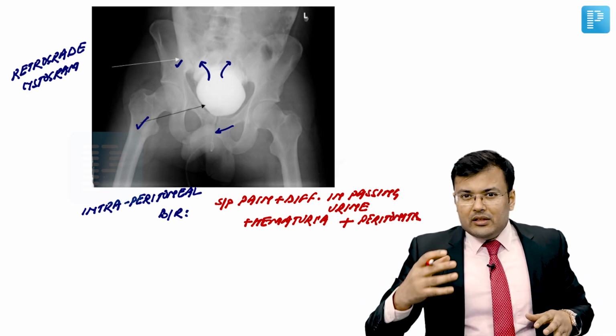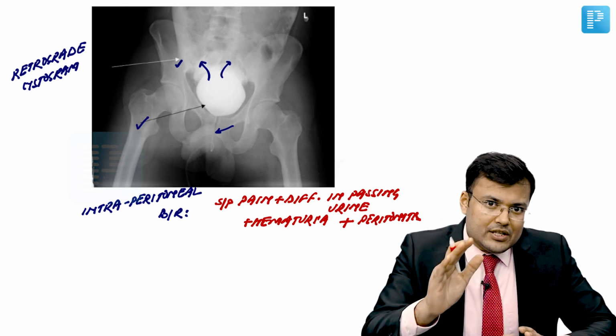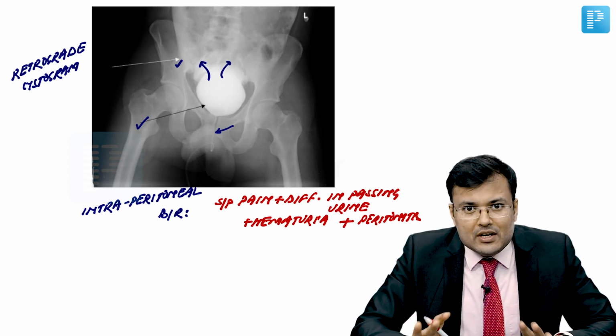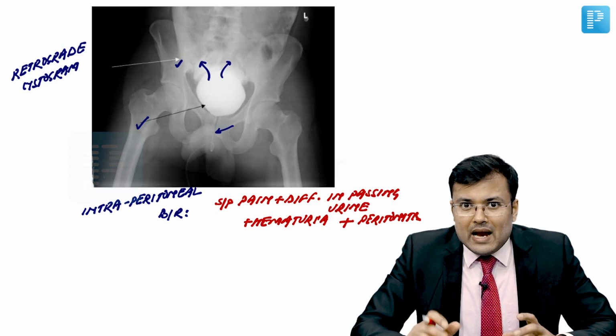And since there was extravasation of urine, that's why when Foley's catheterization was done, there was minimal urine coming out. Simple. So what is the diagnosis? This patient is having intraperitoneal bladder rupture.